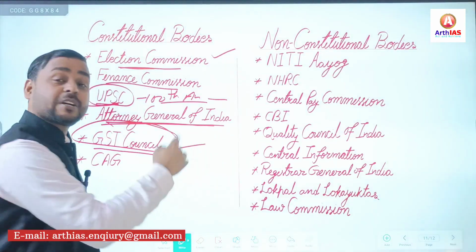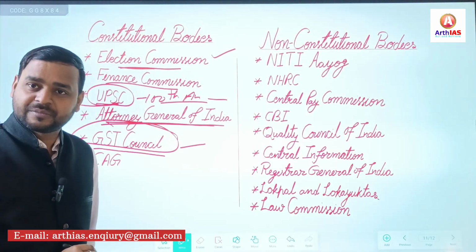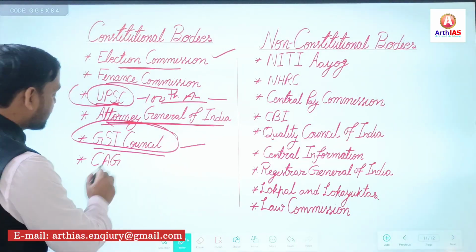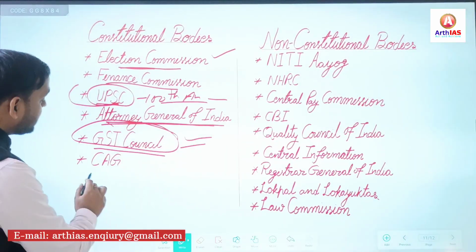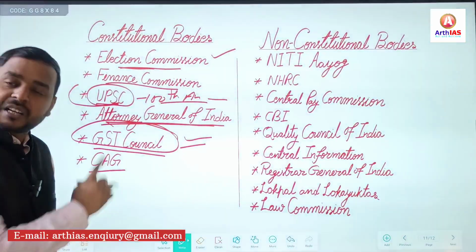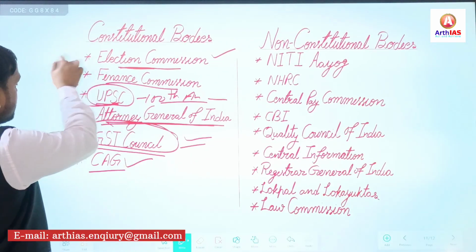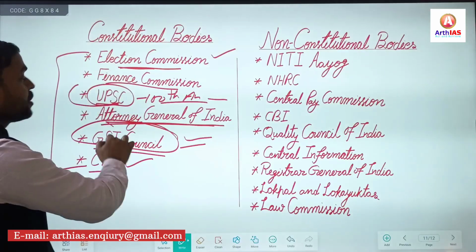Again, this topic may be important from your economics perspective, but here we are discussing the polity and governance perspective. So, GST Council is very important. Then lastly, CAG, Comptroller and Auditor General of India. Again, very important. So, these are the six constitutional bodies you must focus on.